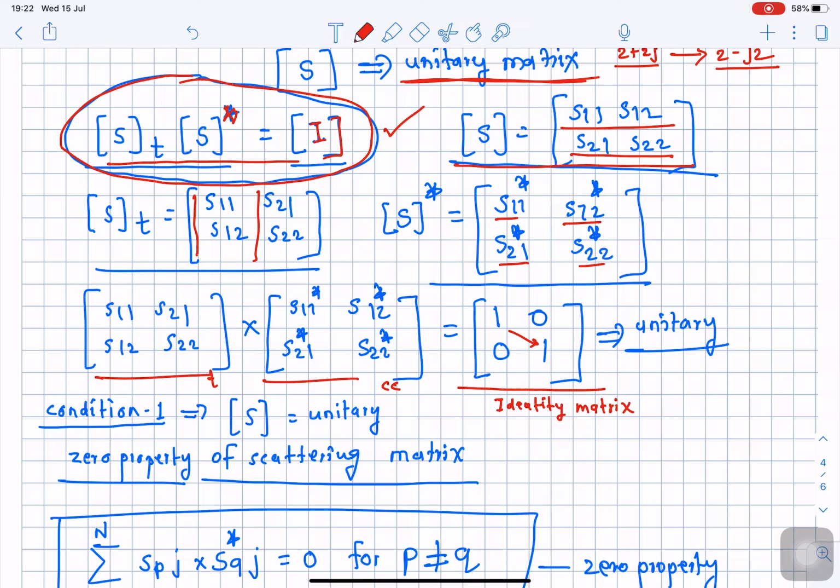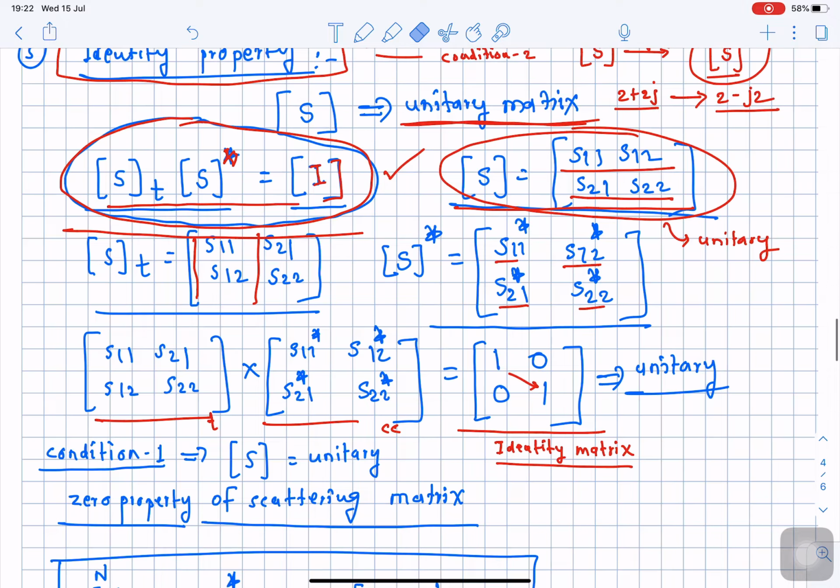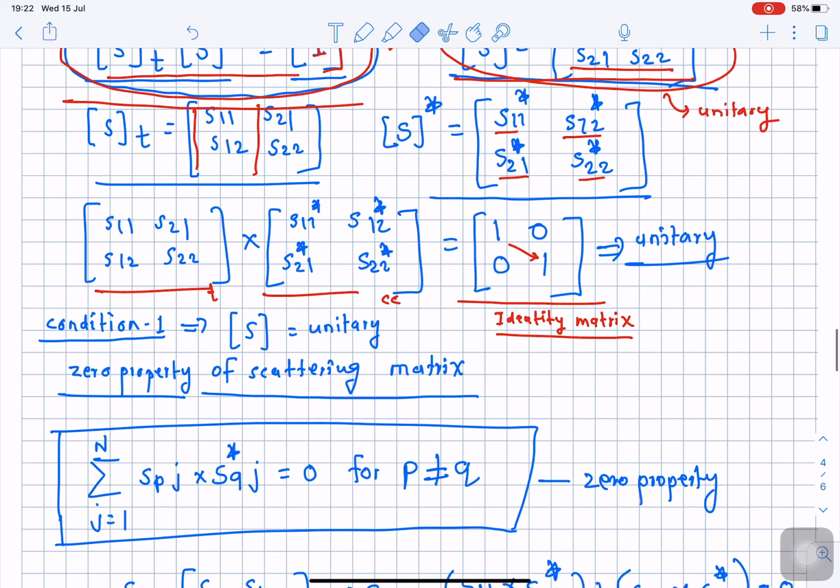So if the multiplication results in the identity matrix, then we call this original scattering matrix a unitary matrix. It is called unitary only when it fulfills this particular condition. If the given matrix is found to be unitary, it will fulfill two conditions.